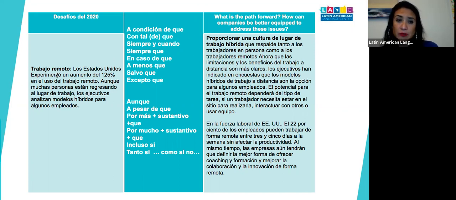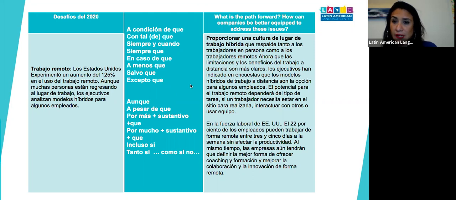So, por ejemplo, en los Estados Unidos se experimentó un aumento de 125% en el uso del trabajo remoto. Aunque muchas personas están regresando al lugar de trabajo, los ejecutivos analizan modelos híbridos para algunos empleados. So, por ejemplo, excepto que tengan, right, because it's a fact, it's still happening.